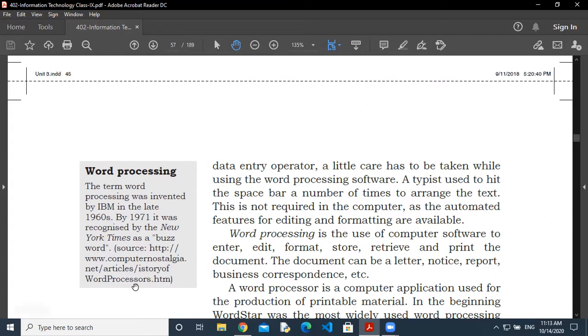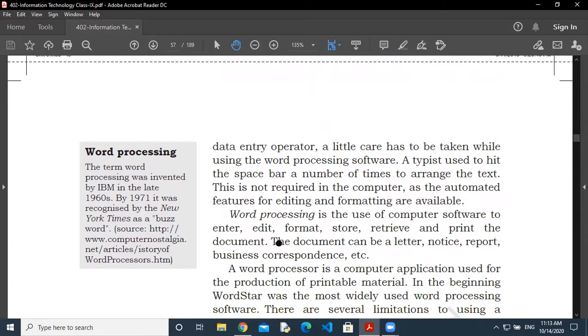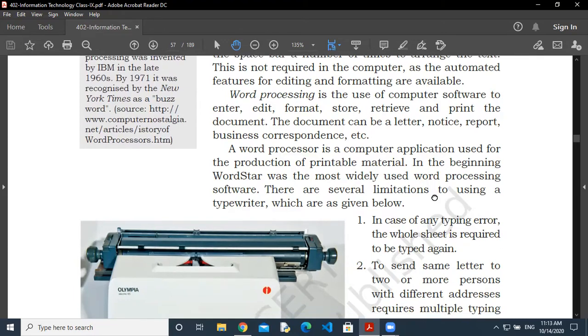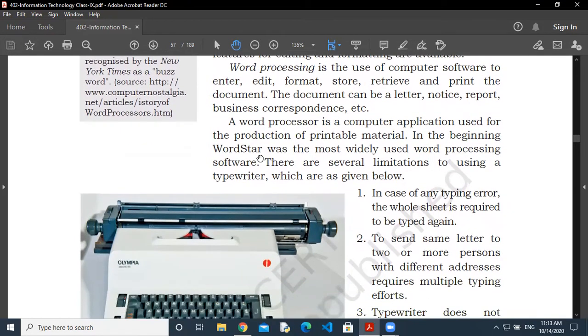You will get this information through this article on this website. A word processor is computer application software that is used for the production of printable material. In the beginning we used WordStar, a very famous software at that time, known as WS. In that, we gave commands through the keyboard, like save the file, open the file, print the file. Later on we used something else.